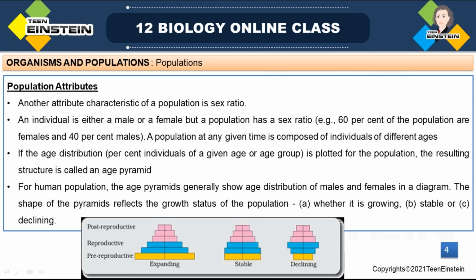In a triangular pyramid, the population has a high proportion of pre-reproductive individuals.